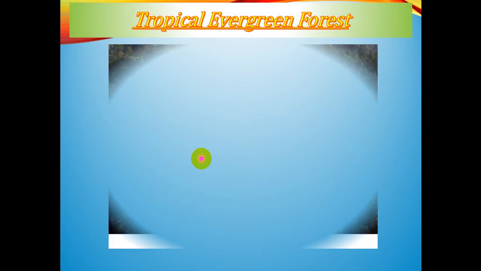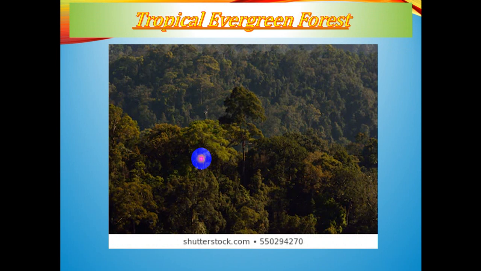Now let us move to the next category, that is, see the picture. You can see over here it is a dense network, and this is termed as the canopy of an evergreen forest. And here the sunlight cannot penetrate through the interiors, and that is why over there it is dark and damp, and only the mosses and the lichens are the vegetative cover present on the ground of these areas. Now let us go with the features of the temperate evergreen forest.